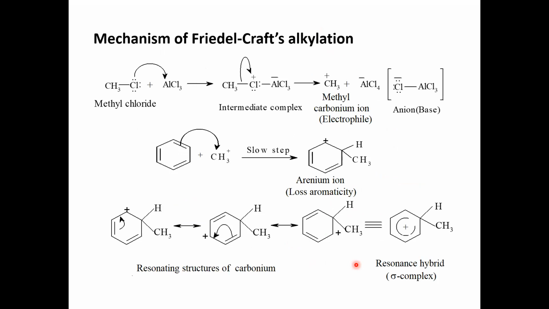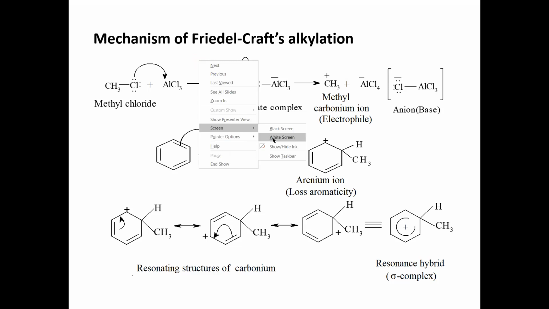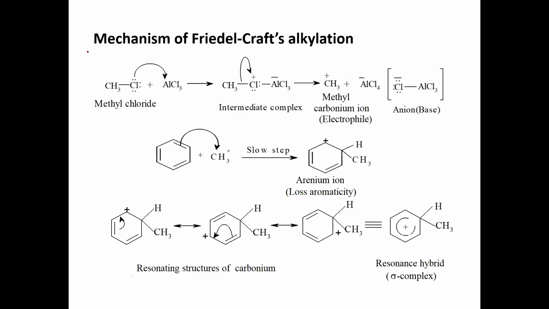What is the mechanism for this Friedel-Crafts alkylation? In the Friedel-Crafts alkylation reaction, the alkyl halide, say methyl chloride, initially gets polarized in the first step, that is, generation of the electrophile, E plus.